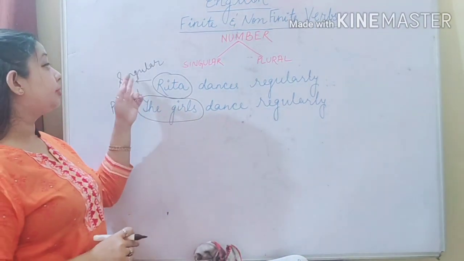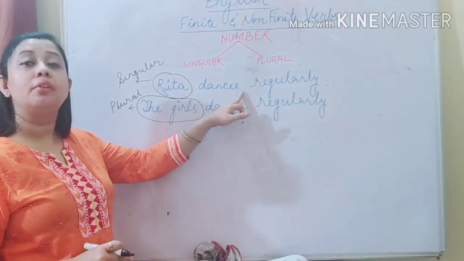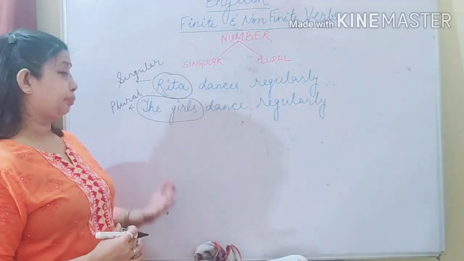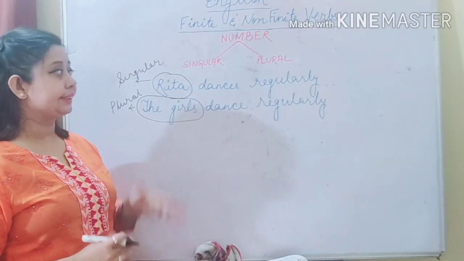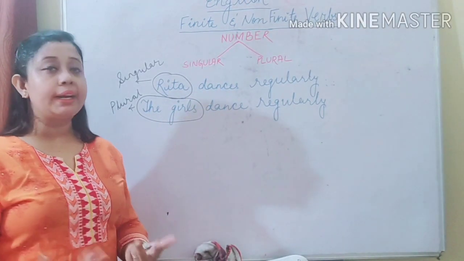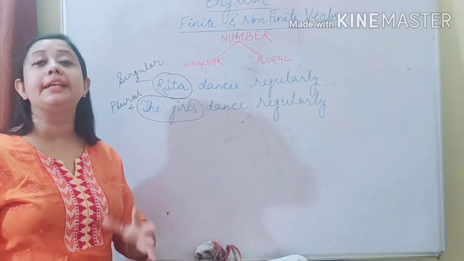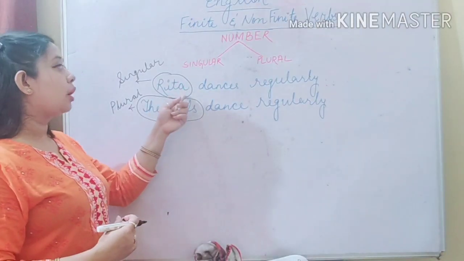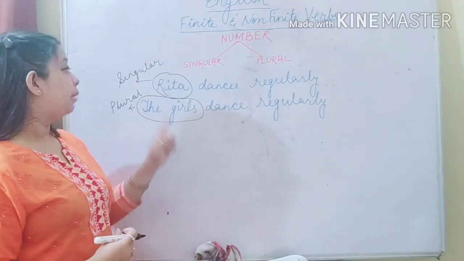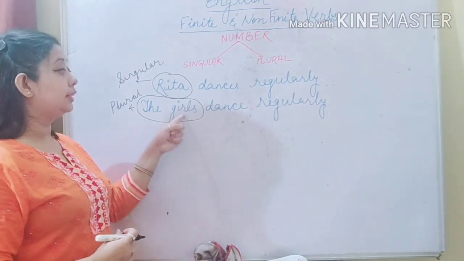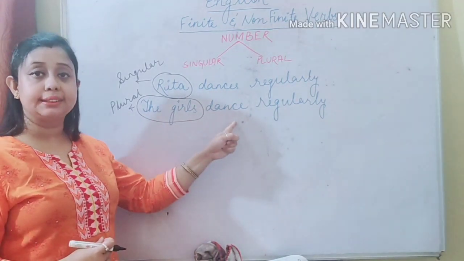So when we have the singular subject, then we add an S to the verb, because in third person singular number we always use an S. I should come to that when I discuss the change of verb in case of person. Right now, because Rita is singular, therefore I wrote "dances." But when I wrote "the girls," which is plural, then what I did, I wrote "dance."